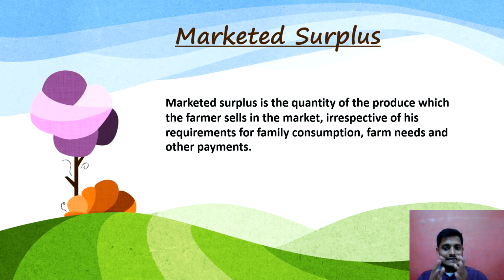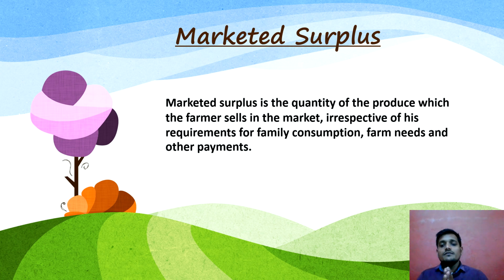So basically in this slide we will be understanding what marketed surplus is. A marketed surplus is the quantity of the particular produce which has been grown on the farm, or we can say the total quantity of the farm produce, which has been sold by the farmer irrespective of his own needs, without thinking about the requirement of the farm and the needs of the other payments. Without thinking, he sells in the market. That is a marketed surplus.